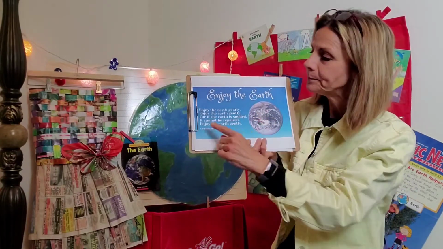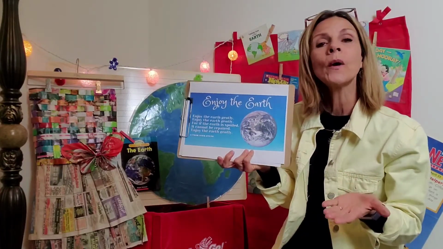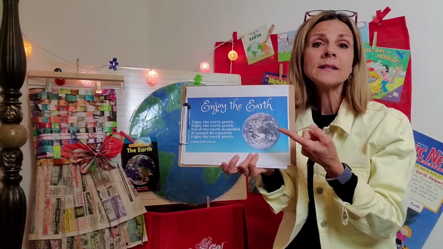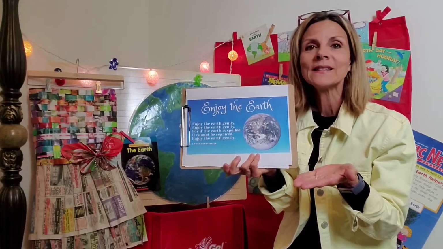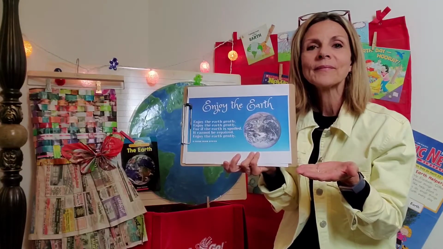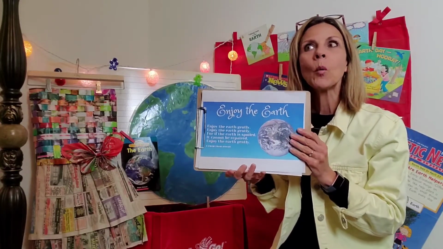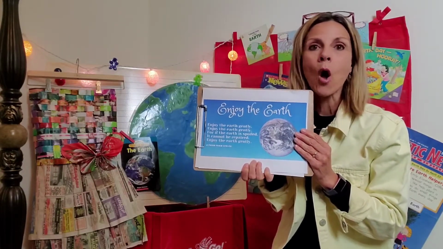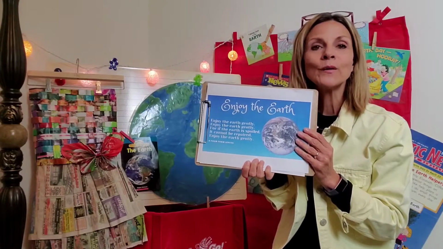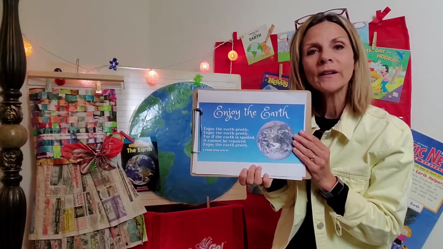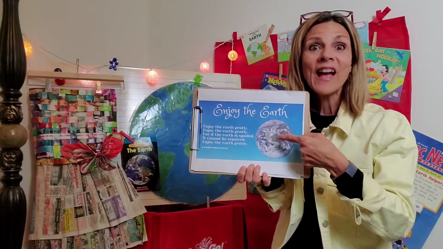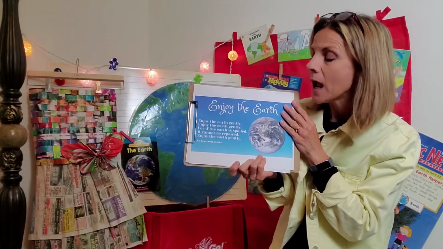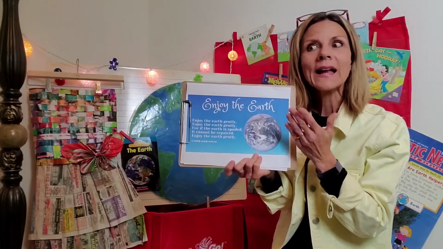Now let's go to line number 3. It says, for if the earth is spoiled, what do you think the word spoiled in this poem means? Because this word spoiled can have multiple meanings. So think about it for just a minute. Now, I'm thinking about the word spoiled, and I'm thinking about food. I'm thinking about food that I leave out all night long, and then it goes bad, or it spoils, it gets rotten.